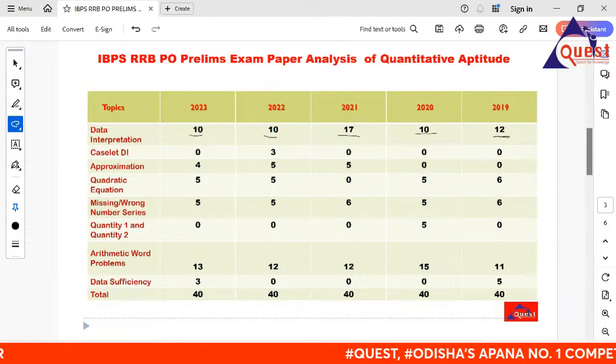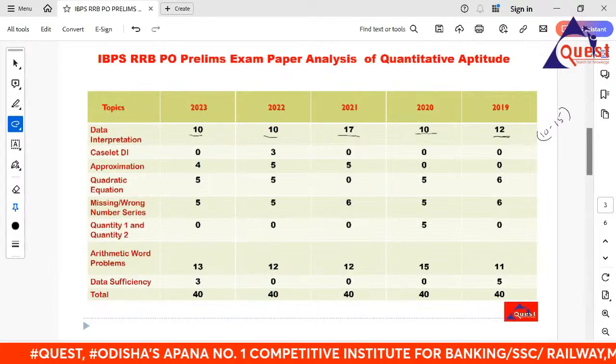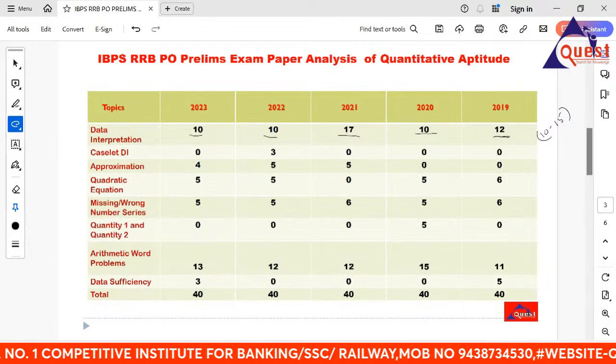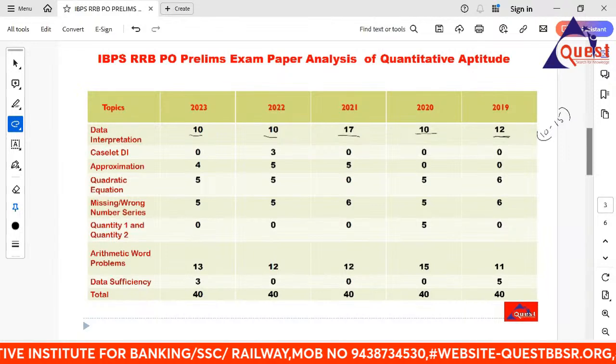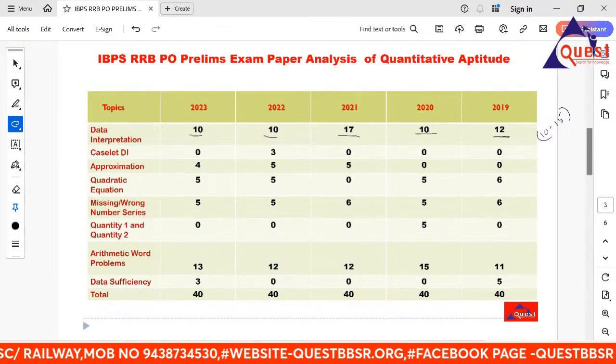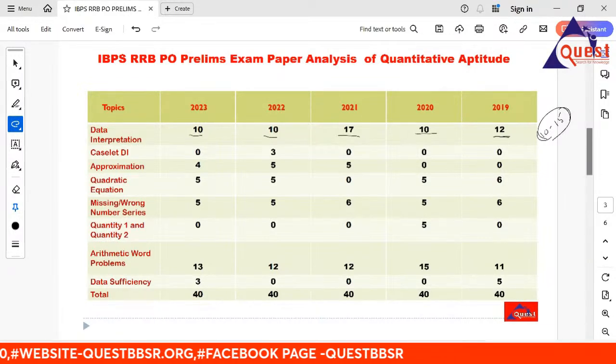So in DI, for me it is 10 to 15. Those who are close to the exam, please focus on DI because the number of questions is 10 to 15 as per the analysis.